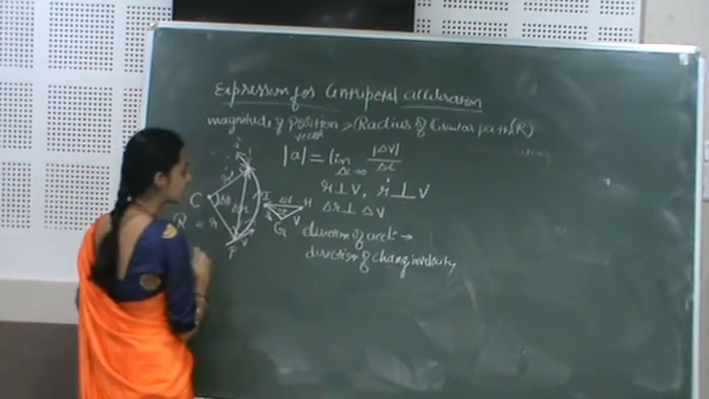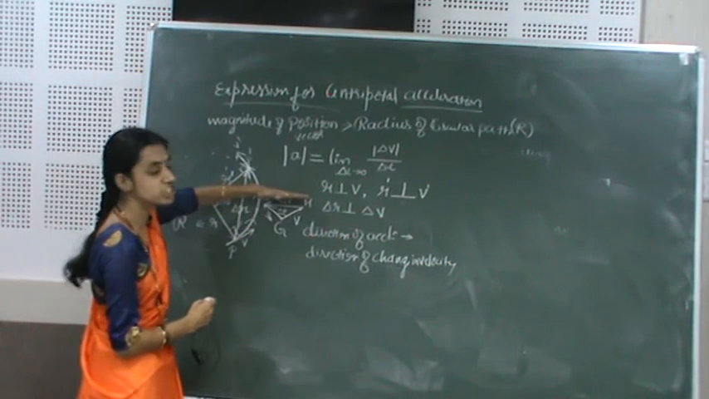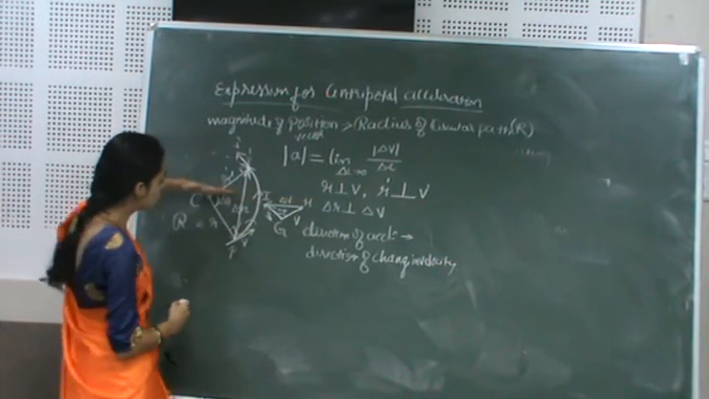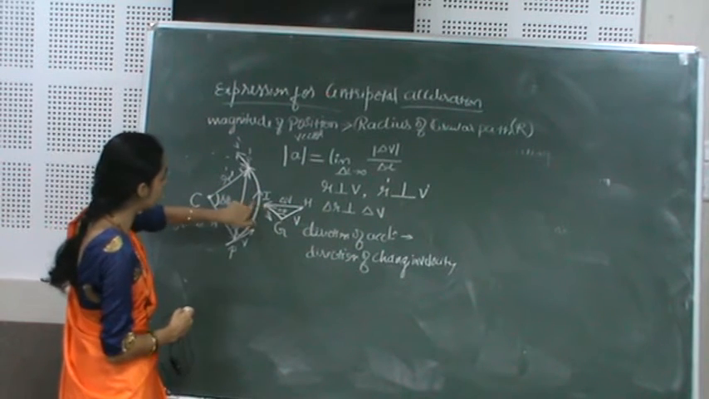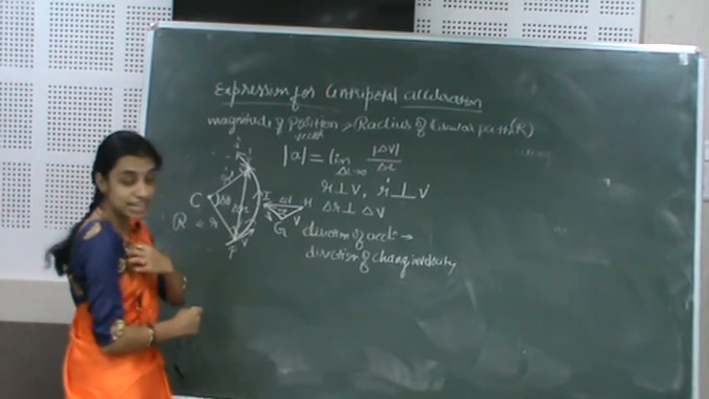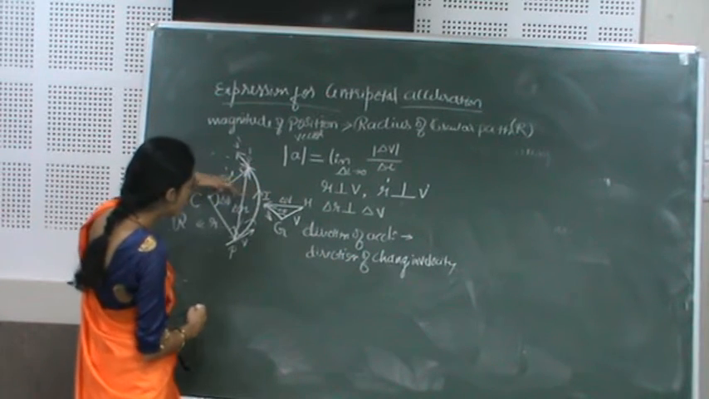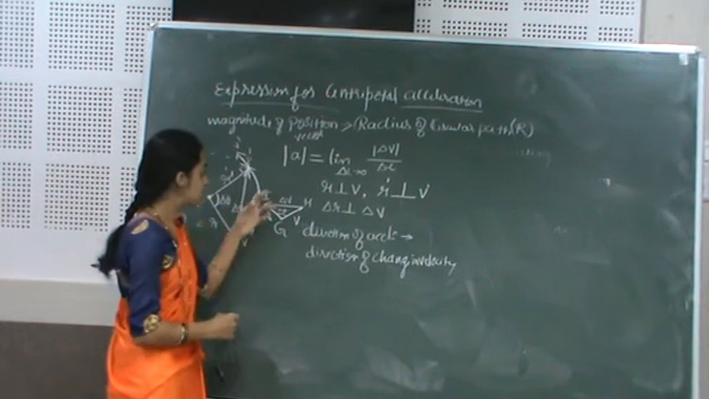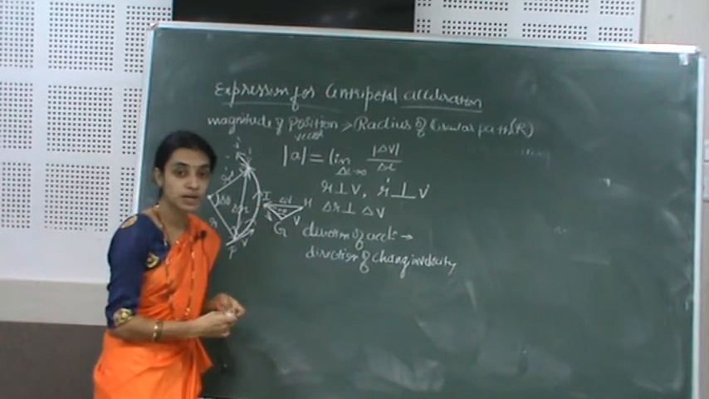So in which direction is the change in velocity? The change in velocity direction is towards the center. So here the arrow mark has moved towards the center. So the direction of the acceleration is also towards the center of that circular path.